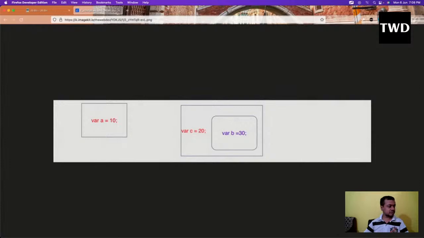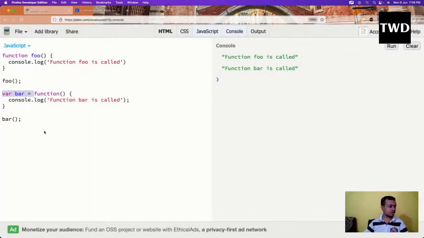Now let us define the scope in JavaScript. I've told earlier also, and now also, that JavaScript is a bit different than languages like C++ and all. JavaScript is functional scope. It is not a block scope, which these other languages are.